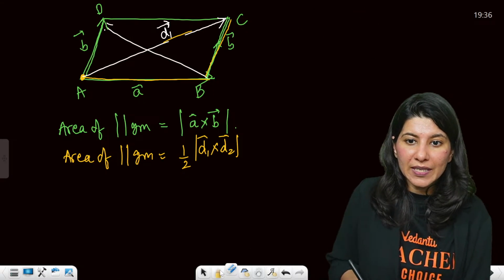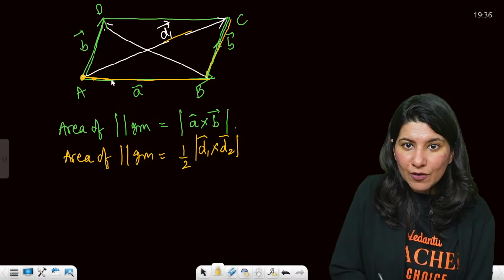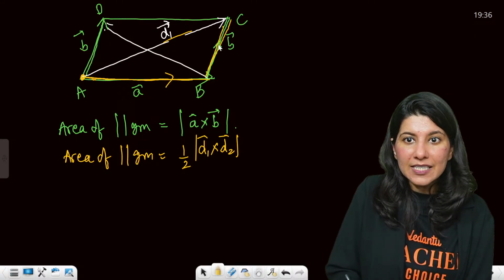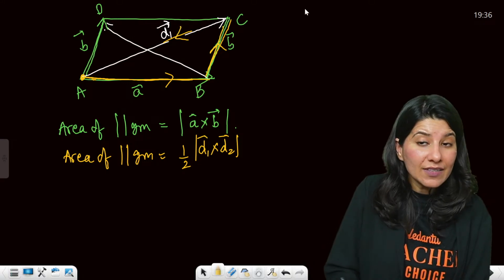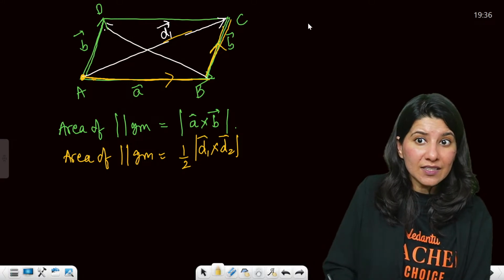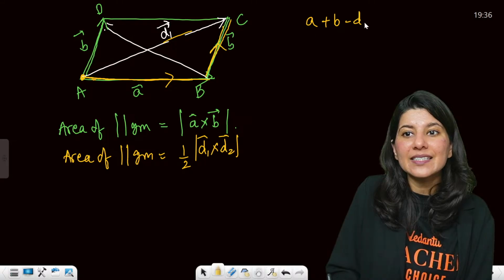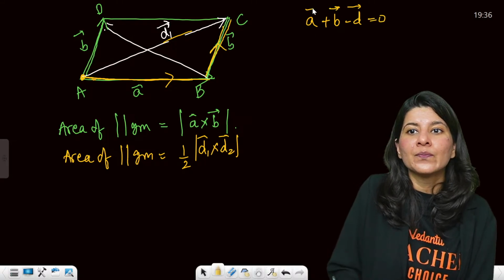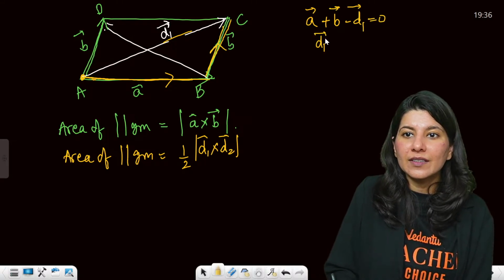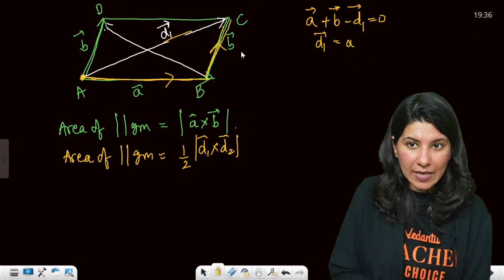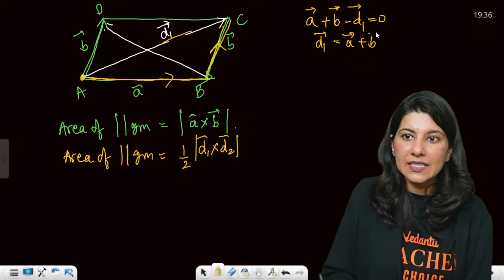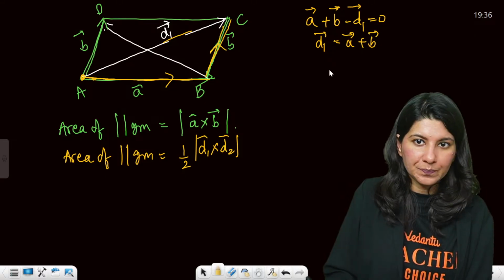I'll start from the beginning: A vector plus B vector minus D1 vector is 0. So your D1 vector, diagonal number 1, is A plus B, or B plus A.